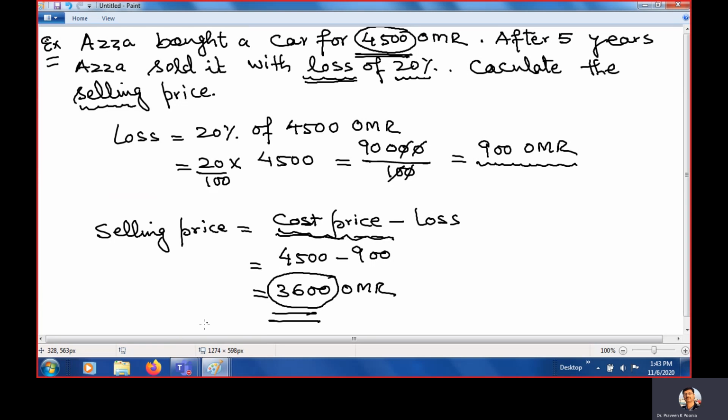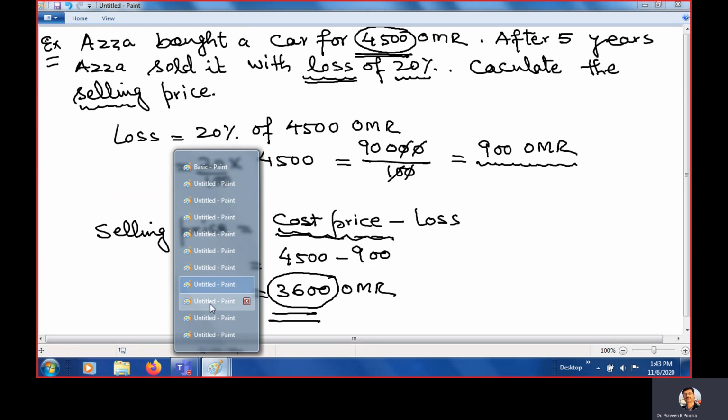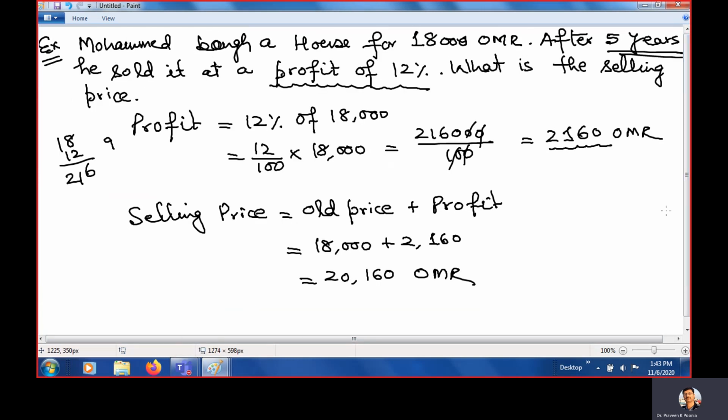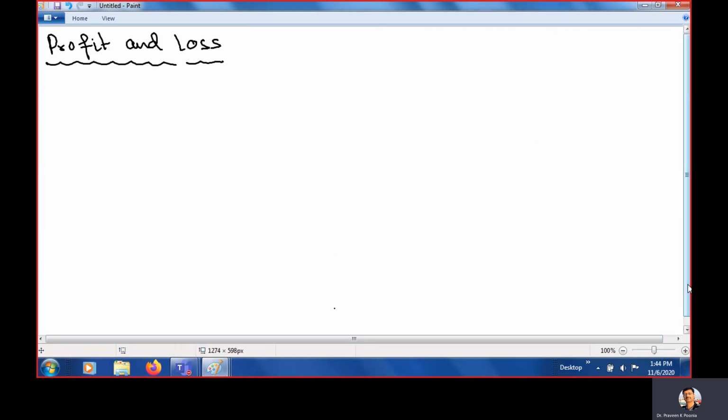But if we study the next question, the house he bought is 18,000 Riyal. And how much is he selling it for? 20,160. Here the selling price is more. So in this case we call it profit. So what do we mean by loss and profit?